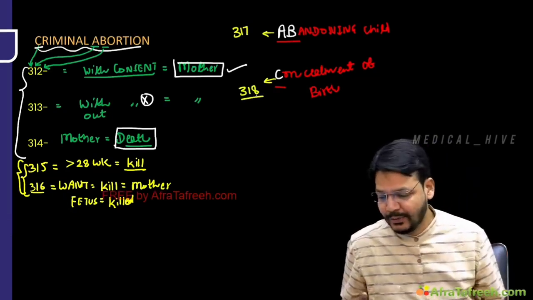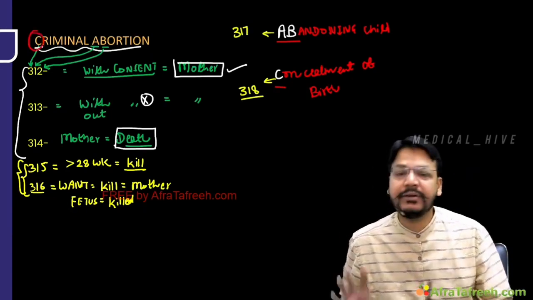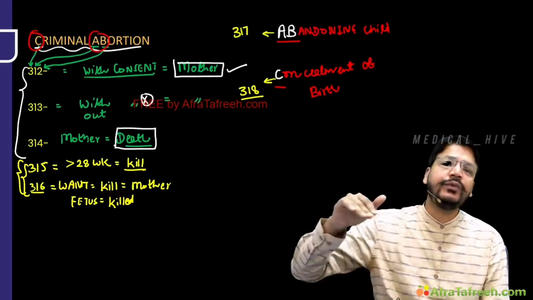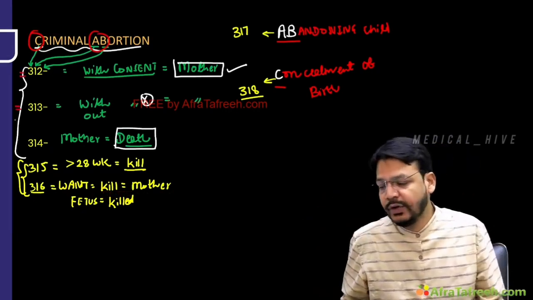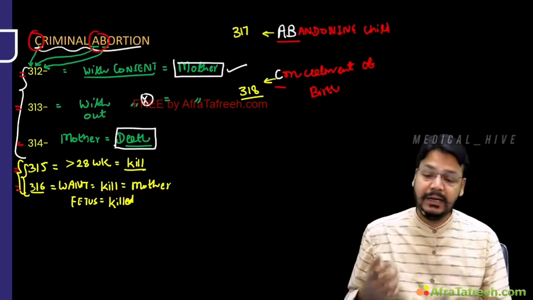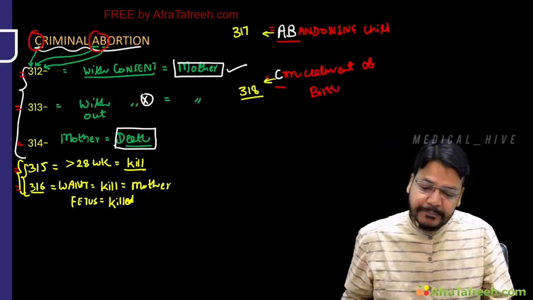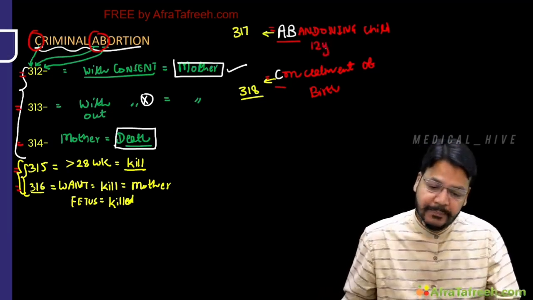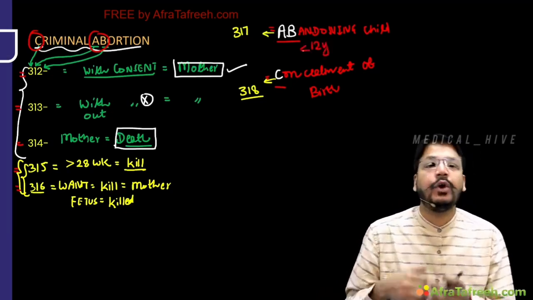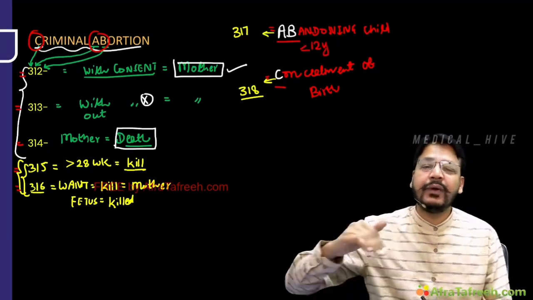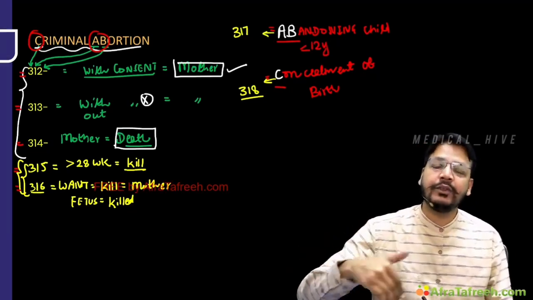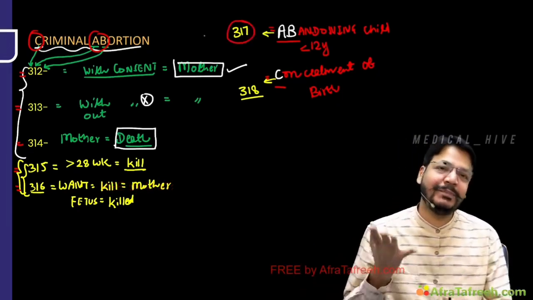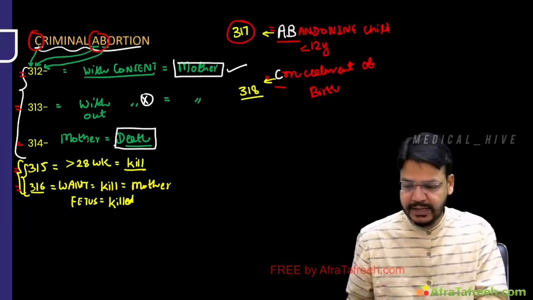So, Dr. Sahab, trick क्या हुई? देखो, you can see. C is the third alphabet, third letter. A, B, 312. 312 to 316 are related with criminal abortion or infanticide. But after this, A, B, C are related. Next, abandoning the child is punishable. Below 12 years of age, if you abandon any child, that will be 317 or 318. You can remember, by 12 ईयर के नीचे वाले बच्चे को आपने अगर अबंडन किया तो आप पे लगेगी 317. This is the punishment. All are the punishment, my dear friend. कंसीलमेंट ऑफ बर्थ 318.